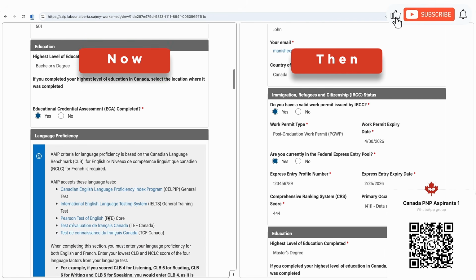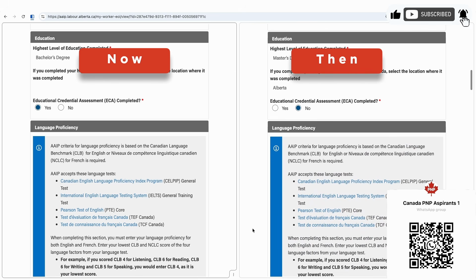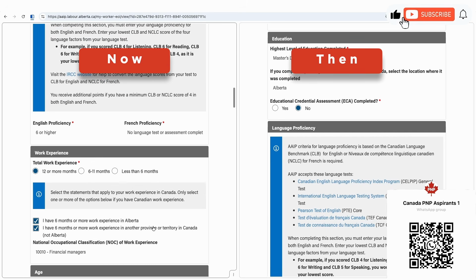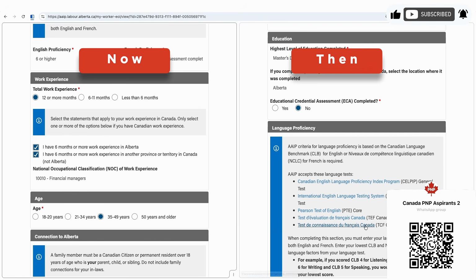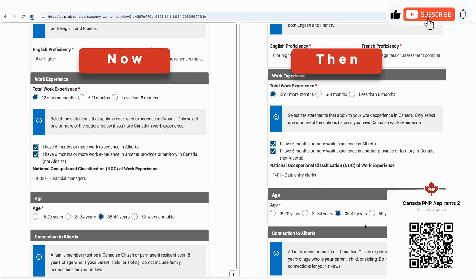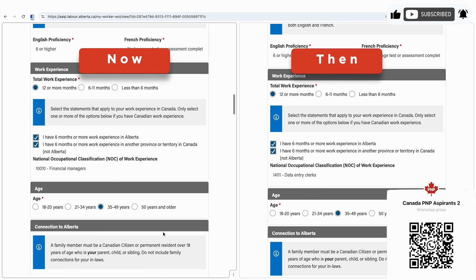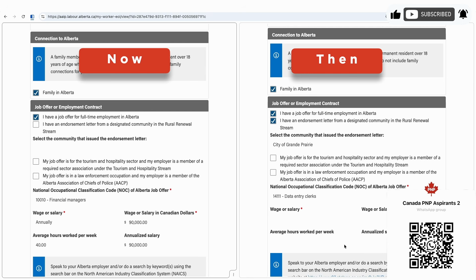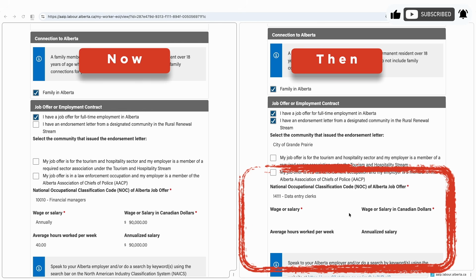Even on education and language proficiency, I see no changes as far as the new and old forms are concerned. Work experience, let's look into that. None of the details have changed. Age, nothing has changed. Connections to Alberta, nothing has changed, and the only change is in the job offer and employment contract section. So if you look into that, this section has changed a bit.